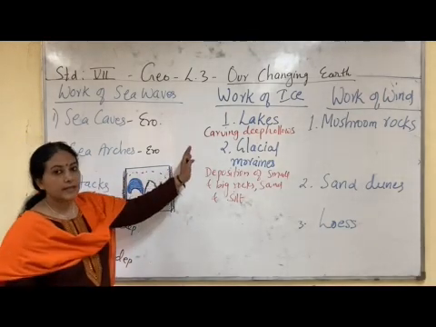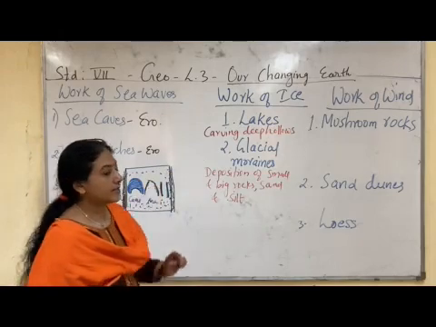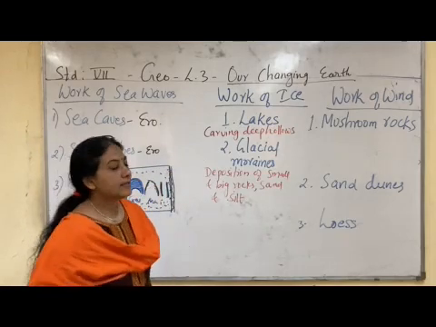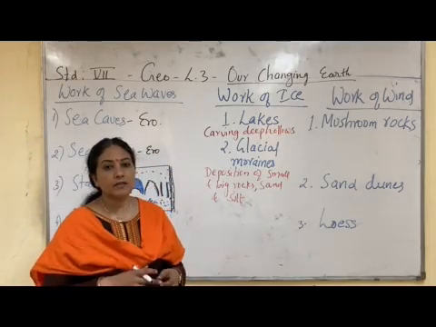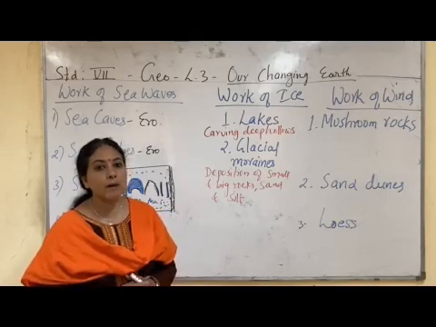Now let us come to the second one, that is the work of the ice. Ice is especially found in the form of glaciers in the mountains.